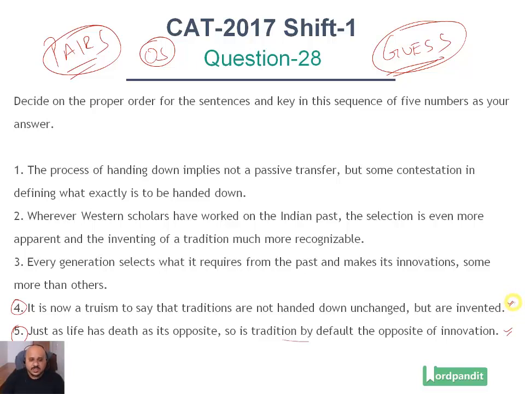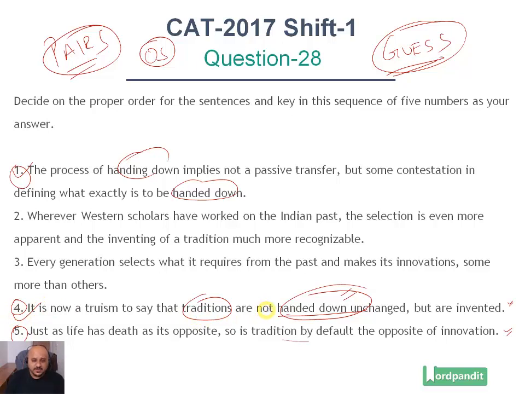Now how do we solve this question? The first thing that you do is you form a pair. It is now a truism to say that traditions are not handed down unchanged. So the topic here is that something is being handed down. What is being handed down? Traditions are being handed down. The process of handing down implies not a passive transfer but some contestation in defining what exactly is to be handed down. So the process of handing something down, 4 and 1 connect with that, right?